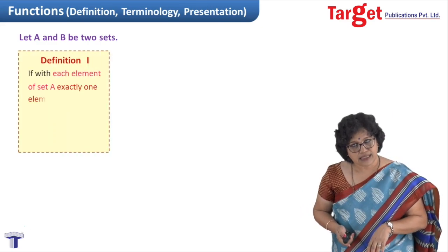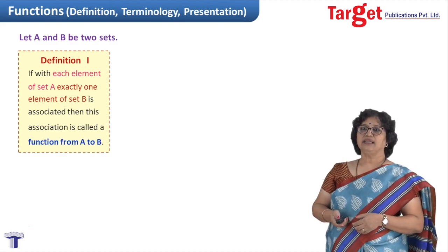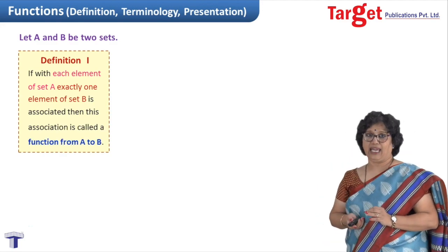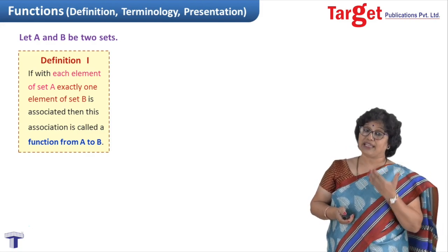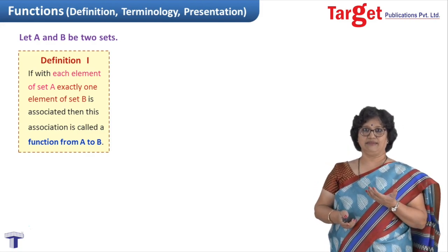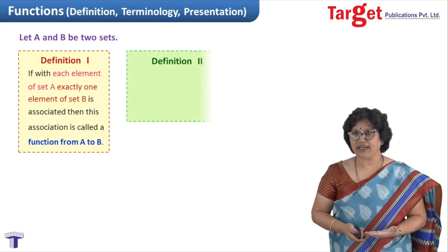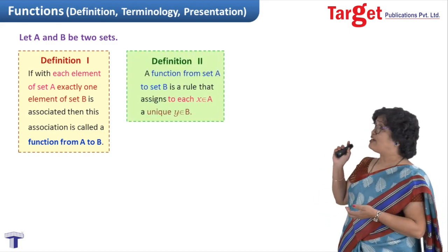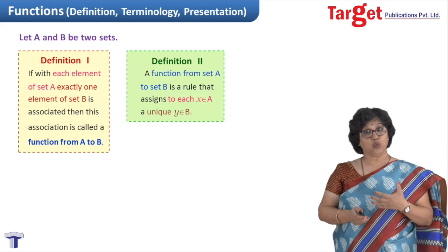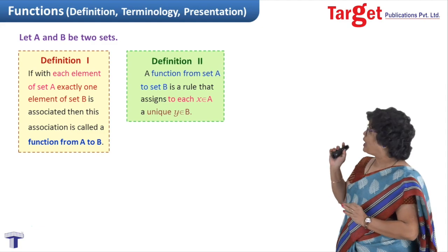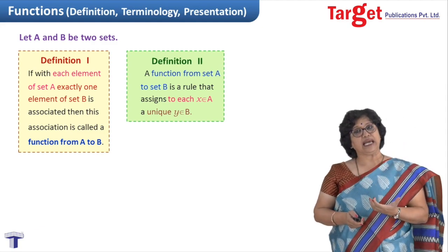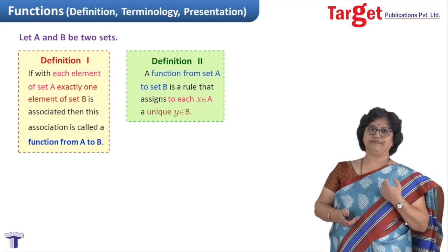Somebody defined it as: with each element of set A, a unique element of set B, or exactly one element of set B, is associated. This is one way of defining. The second way is: a function from set A to set B is a rule that assigns to each element x belonging to set A a unique element y from set B.